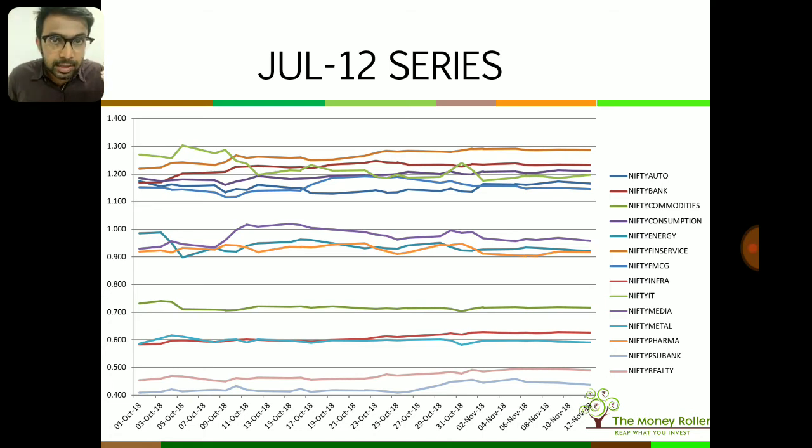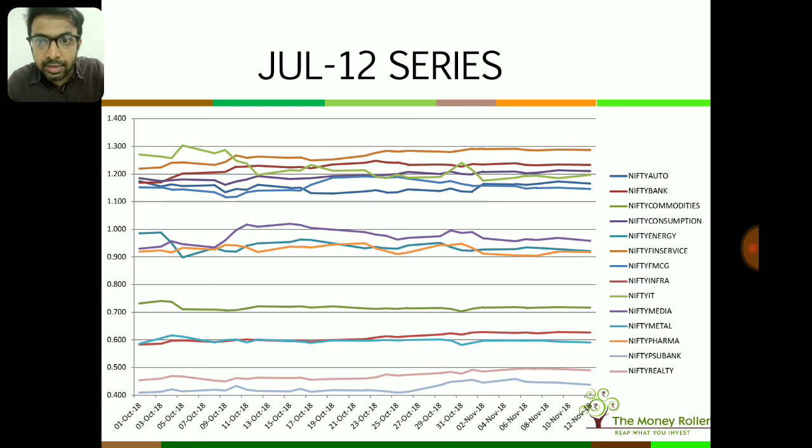So all the lines which are above 1.0 are the sectors which have performed better than the Nifty, and all the lines which are below 1.0 are the sectors which have underperformed the Nifty. So if I were to see which are the sectors which have performed well and which have underperformed, we can then create a sectoral ranking.